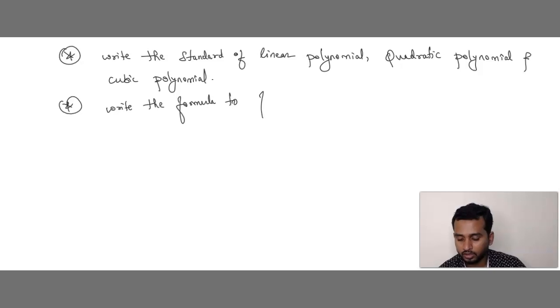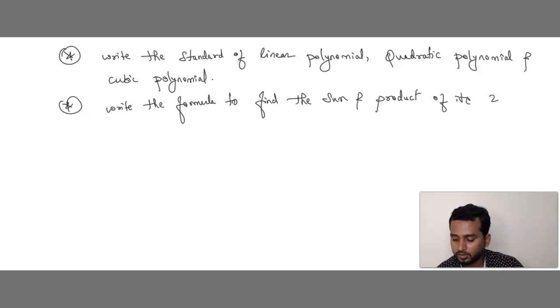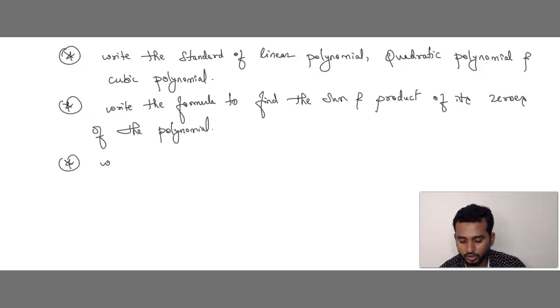Write the formula to find the sum and product of the zeros of the polynomial. You have to write the formula to find the sum and product of the zeros of the polynomial. Then the next question you can expect on this chapter is